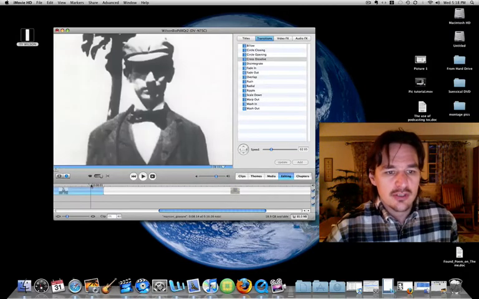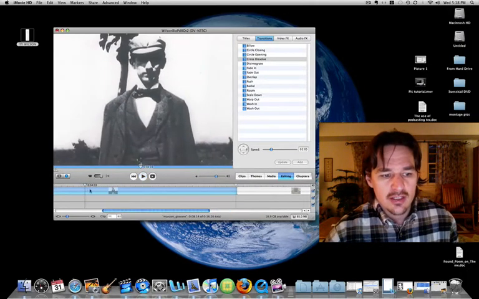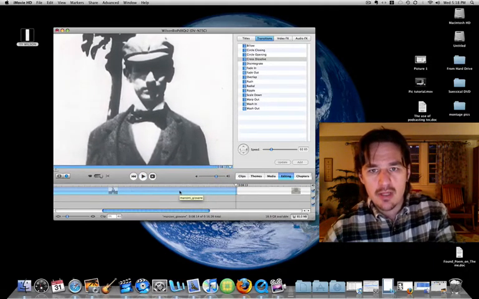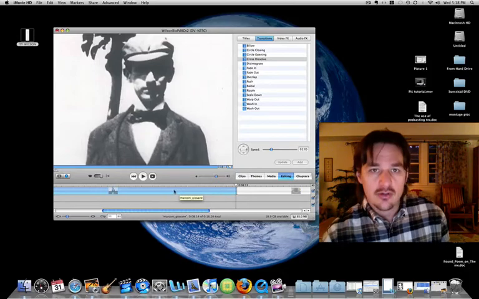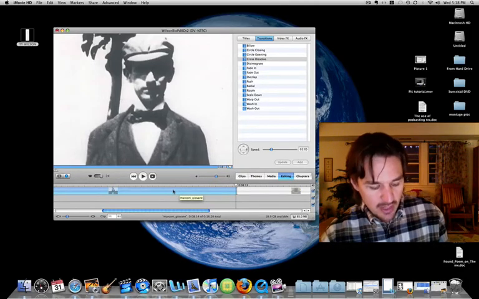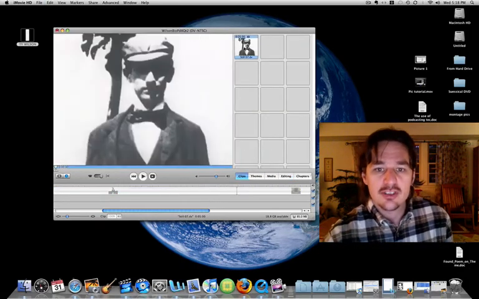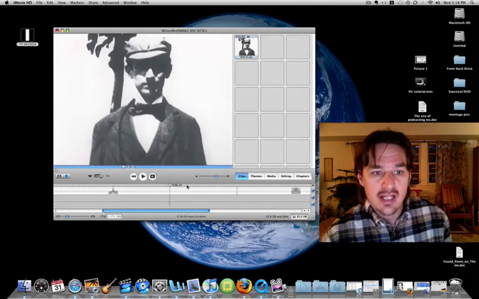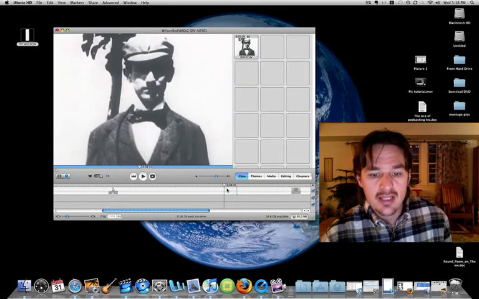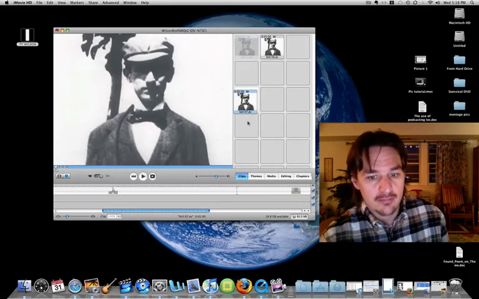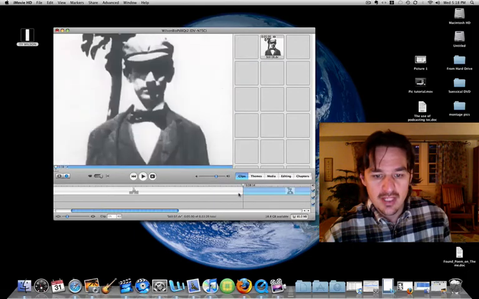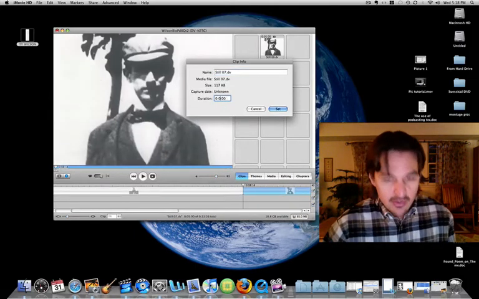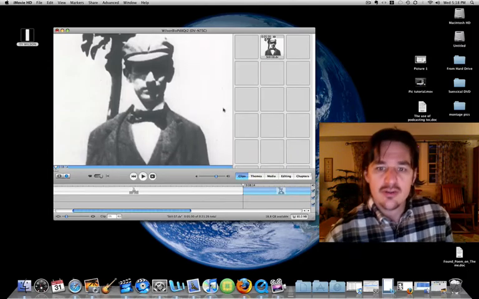So I'm going to go to this first picture, play it till the very end. So we've got the zoom, and if I highlight that picture, it's going to stop at the very end. My last frame. My shortcut to create a still picture is Command or Apple Shift S, and there's my still picture of the last frame. It's very important that you get the right frame. So I'm going to go ahead and put that in there. Double click on it. Change the 5 to a 3. I'm going to have a 3-second still frame.